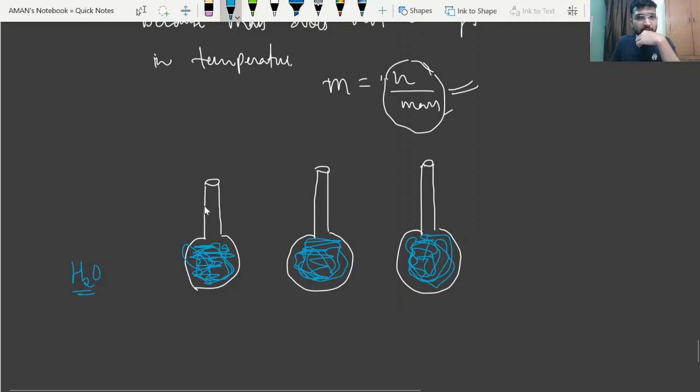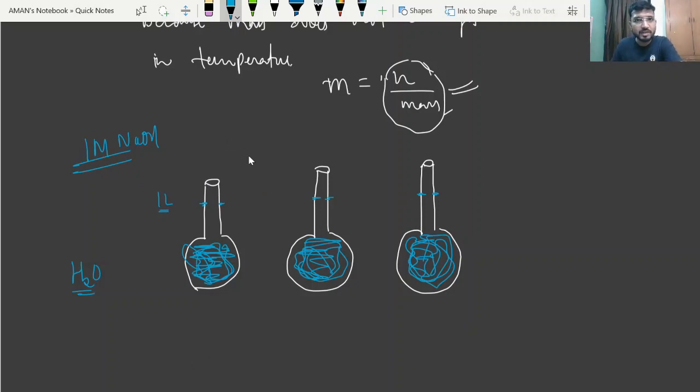And I'm just marking a mark that represents 1 liter of this solution. So I'm measuring the volume of this solution, taking this water in which a substance is dissolved. Let's suppose this is 1 molar NaOH solution. In all these three cases, I'm taking 1 molar NaOH solution.